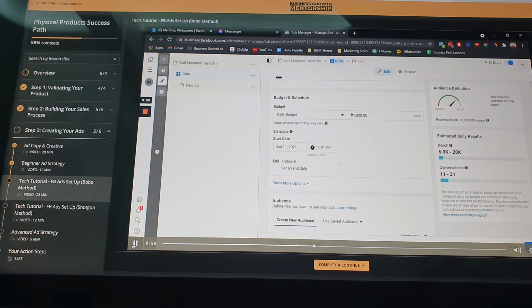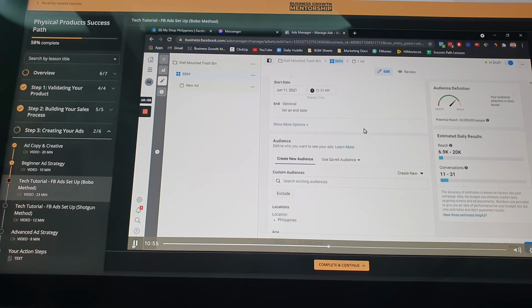And also the reason why I set it to the next day, 12 a.m. After 12 midnight, is para hindi uubusin ni Facebook yung budget ko, kasi as of the moment it's 5:24 p.m. Pag inactivate ko kasi ito, let's say for example naging live yung campaign ko by 6 p.m., ang mangyayari niyan from 6 p.m. to 12 midnight, ubos na yung 1,000 pesos ko. But if you will start the following day, early morning, 2 a.m., 7 a.m., or 6 a.m., depends on you, mataas pa yung oras na iikot yung 1,000 pesos mo. Gets? So I hope you get it. But let's move on na.